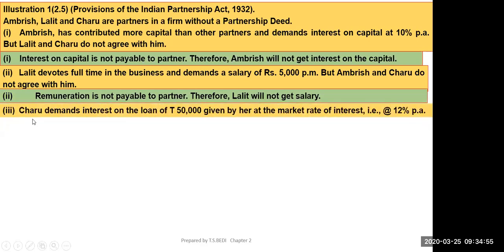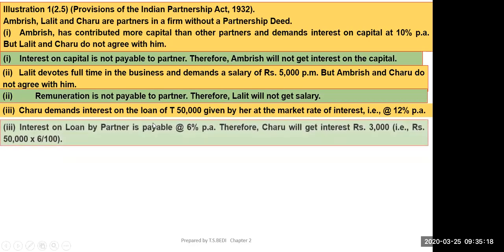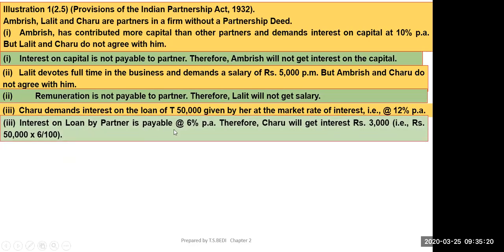Now next, Charu demands interest on the loan of rupees 50,000 given by her at the market rate of interest, that is 12% per annum. No, sir. In place of 12%, she will be given 6%. Interest on loan by partners is payable at the rate of 6% per annum. Therefore, Charu will get interest of 3,000, that is 50,000 into 6 by 100.